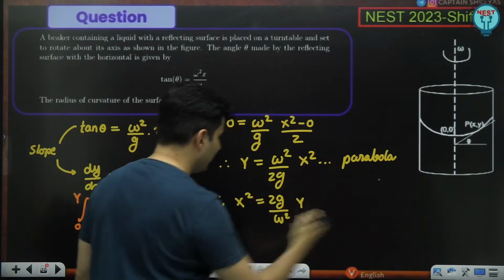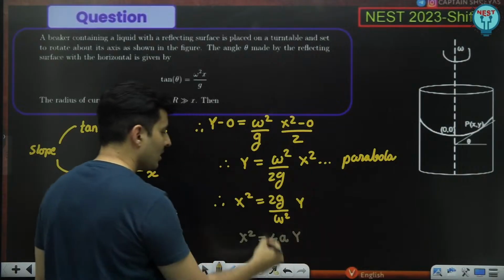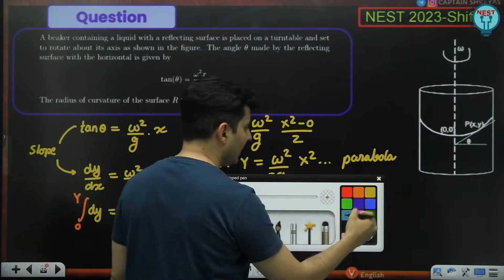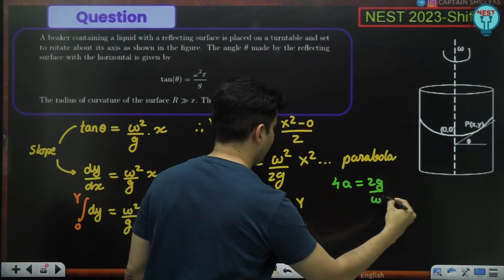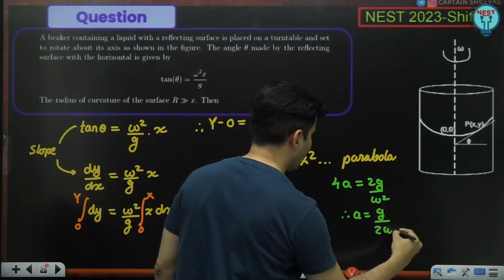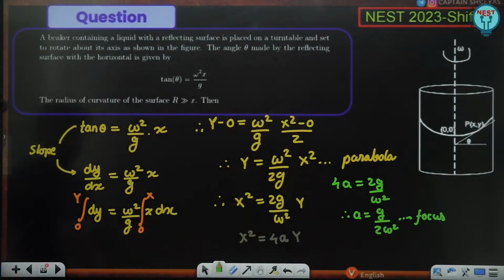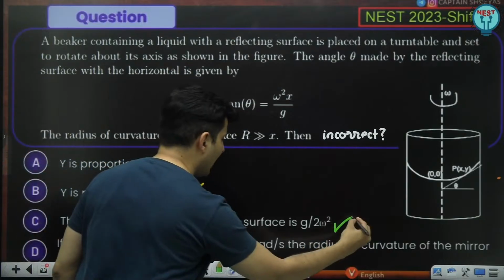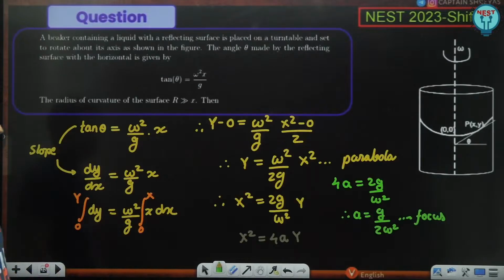And if you compare it with x square is equal to 4a into y, the standard form of the parabola equation, clearly one can see that 4 times a is equal to 2g by omega square. Therefore, a is nothing but g by 2 omega square, where a is nothing but the focus. So the focus is g by 2 omega square. Absolutely correct.